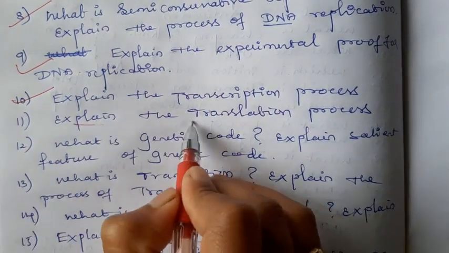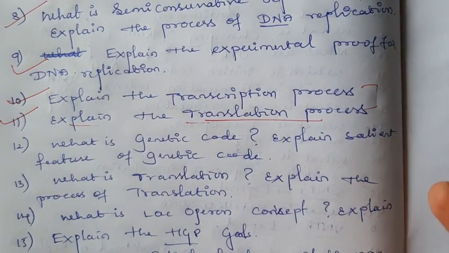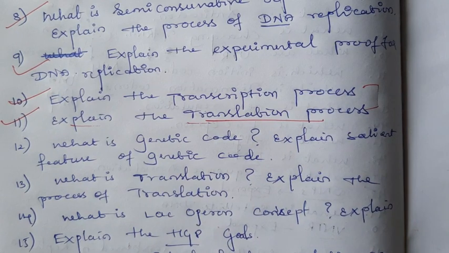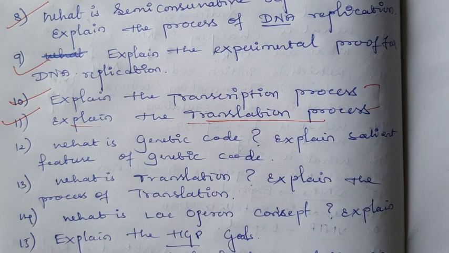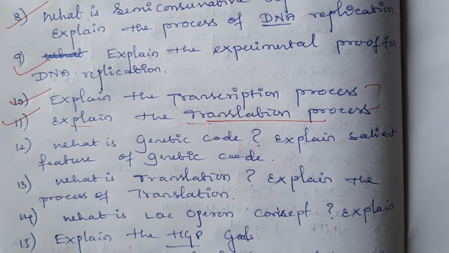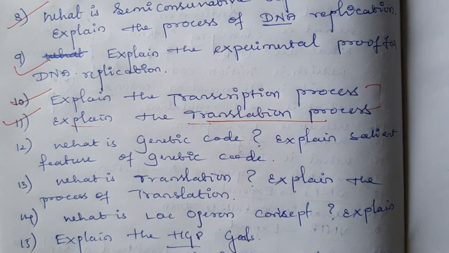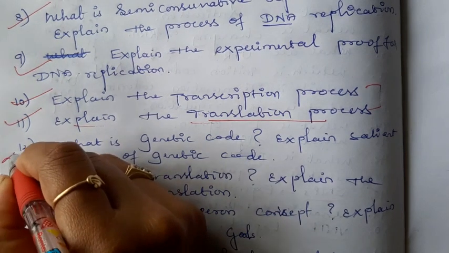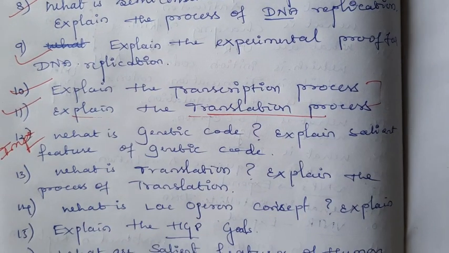Then explain the process of translation. You can get the question like the combination of transcription and translation, that is, what is protein synthesis, or explain the process of protein synthesis. For that, you have to explain each and every step: initiation, elongation and termination. Then what is the genetic code? Explain salient features of the genetic code. This question is also very important. The features of the genetic code is a compulsory question.